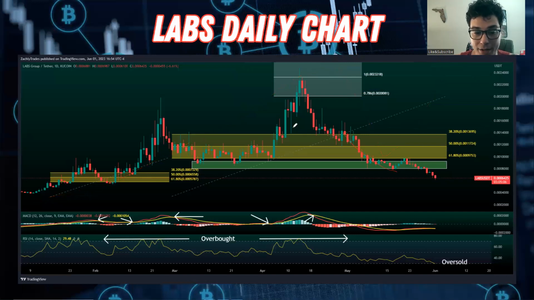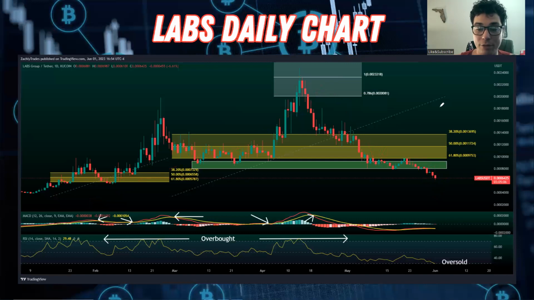There was a small demand zone right in this area, okay, that we bounced on a few times in the past. And we were looking to see if we were going to come down here and bounce again. We did get some small bounces, but ultimately we flipped our 61.8% retracement level from support to resistance. And now we're getting that reversal, it looks like, right? We had the move up, we came down, we started consolidating, and then we flipped that to resistance, and now we're heading lower. So, right now, things do not look great when it comes to Labs Group.